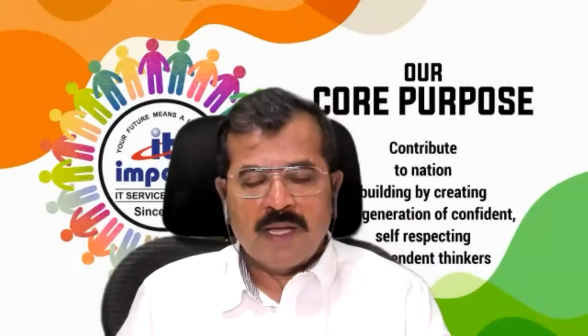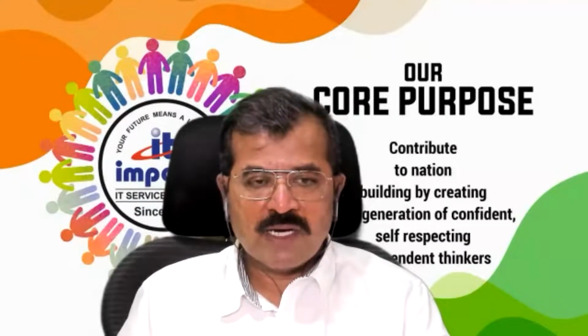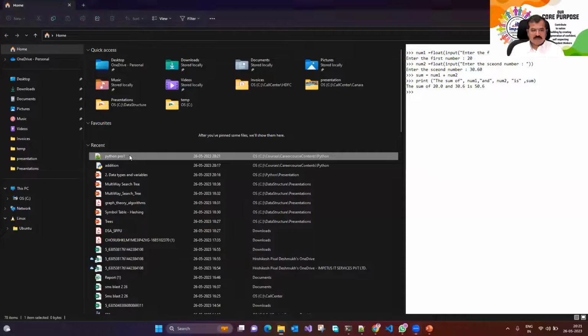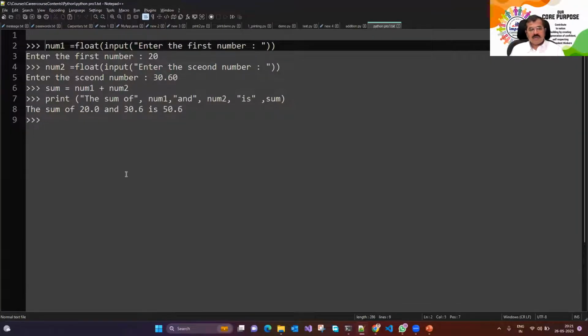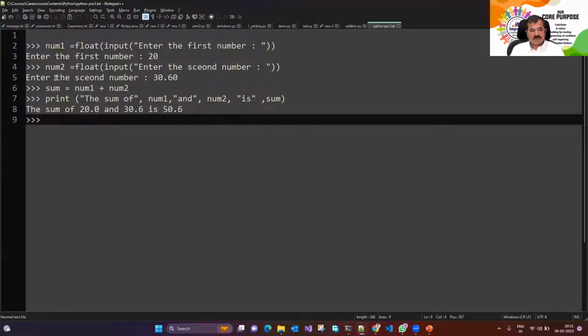Okay. And Rahul has also solved it. So let's have a look at Rahul's solution. What has he done? So this is Rahul's solution. Let me open up this solution. Rahul, you did not write a script. You wrote it on the prompt, it looks like, correct?